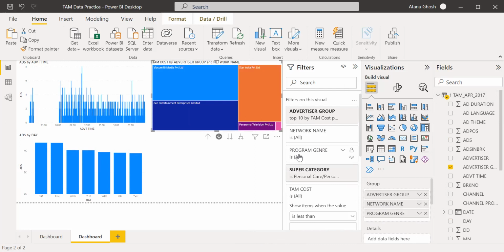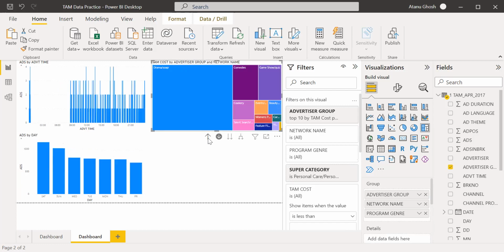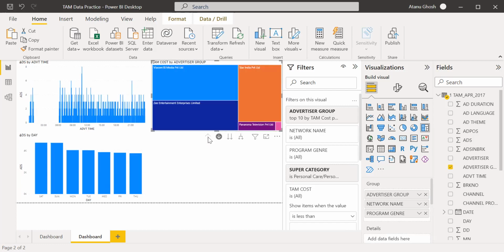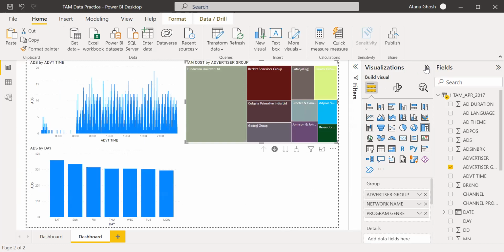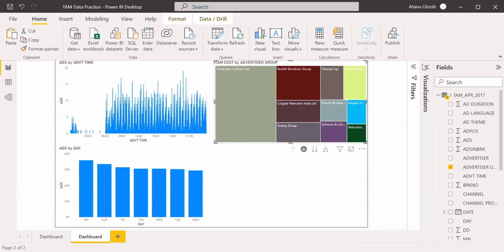But I don't want to filter on any of this. I want to filter on super category. So you brought it here. I brought it here. Yeah, that's right. Got it.